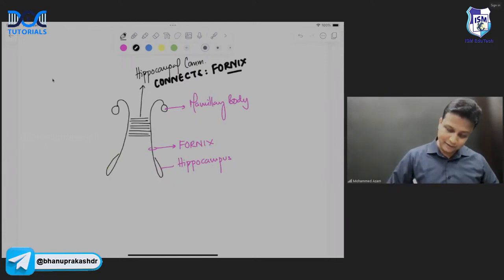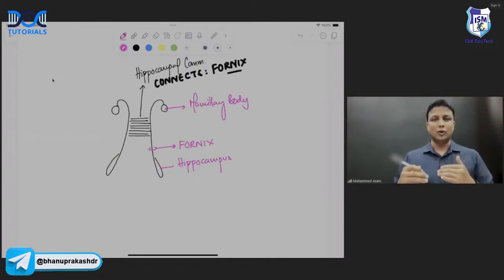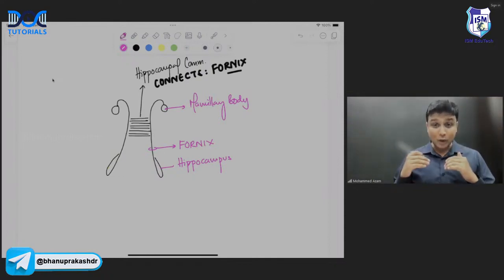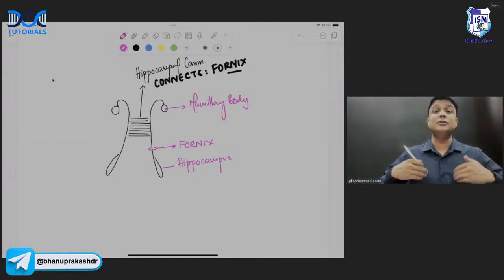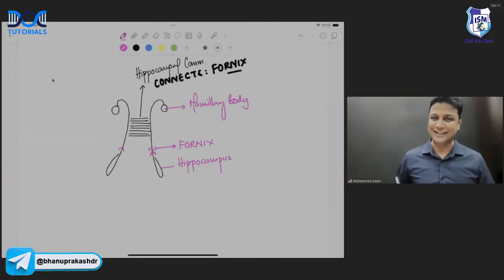Second point here is that this fornix is going to begin from where? Okay. So remember, I told you the fornix is between the mammillary body and the hippocampus. But you have to remember that the fornix is going to begin from where? So remember, it's going to begin from the hippocampus and it is going towards the mammillary body. Even that was also asked in the exam, sir. So please remember, the fornix is going to begin from hippocampus and it is going towards the mammillary body, sir.